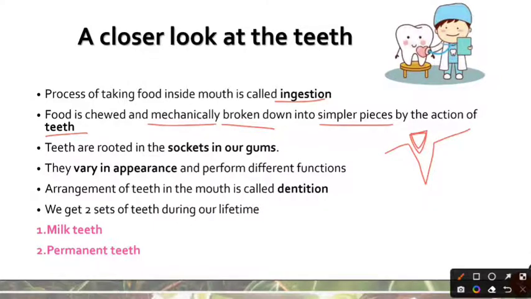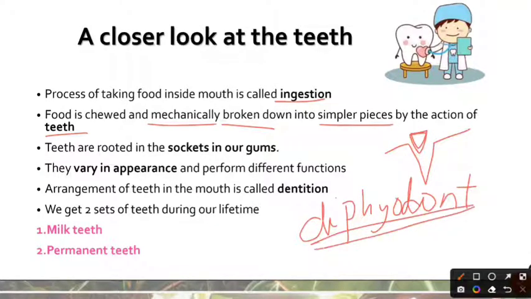Now for human beings, we are diphyodont. What that means is that we get two sets of teeth during our lifetime, and most of you, and actually all of you, must have observed this. So when a baby is about 6 months old, he or she starts to teeth, and by the time he or she is 2 years old, there is a complete set of deciduous teeth that has come inside the mouth of the baby.